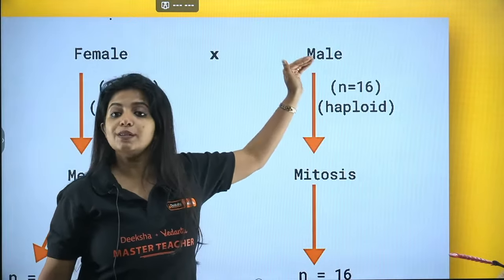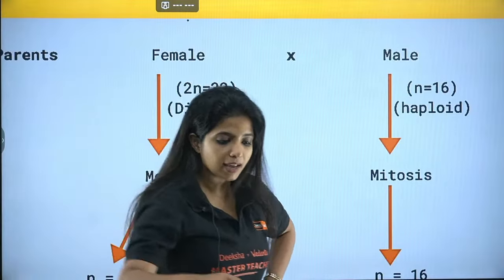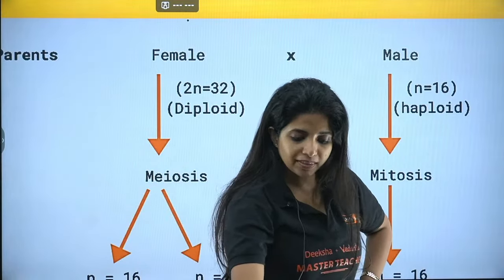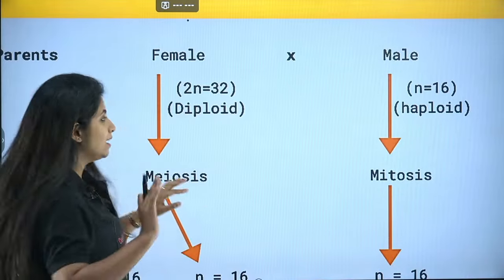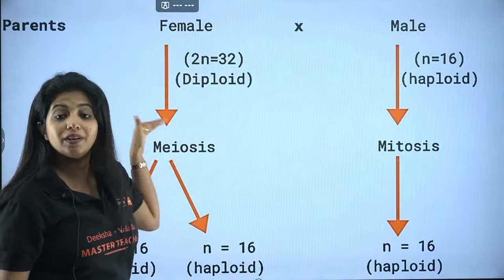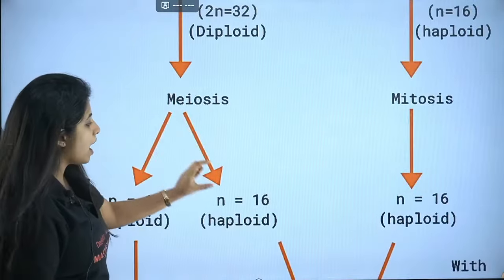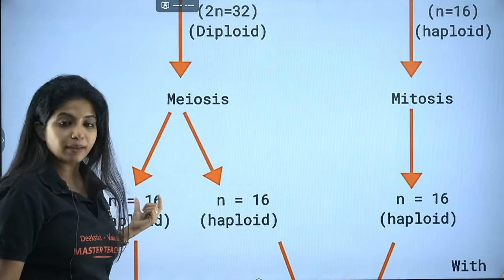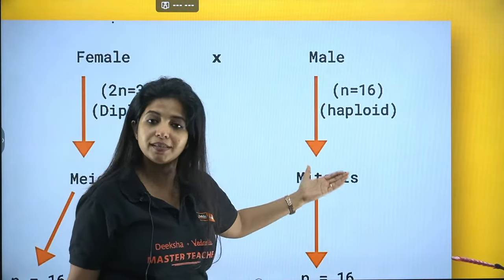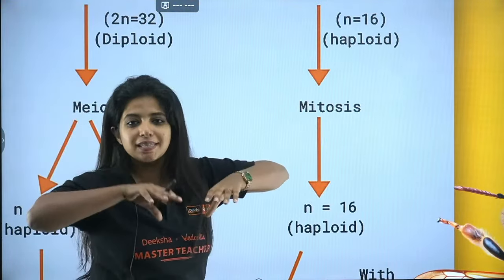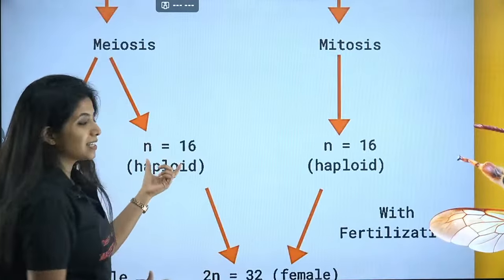So if it is haploid, it is going to be male. If it is diploid, it is going to be female. But how do you think that can actually happen? There has to be something, no? How can a diploid form this? Listen to me. If a female is diploid, it will undergo meiosis to form gametes. Gametes will have only half the number of chromosomes. So one gamete has 16, another gamete will also have 16, right? In this case, the male is already haploid. It cannot undergo meiosis. It will undergo mitosis to increase the cell number. The number of chromosomes remains the same, that is 16.